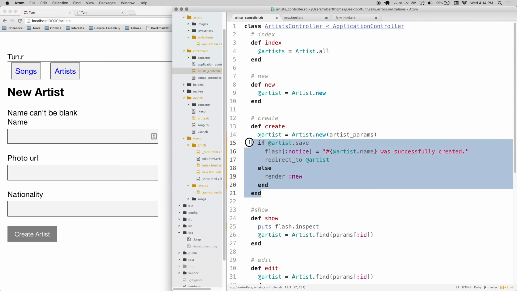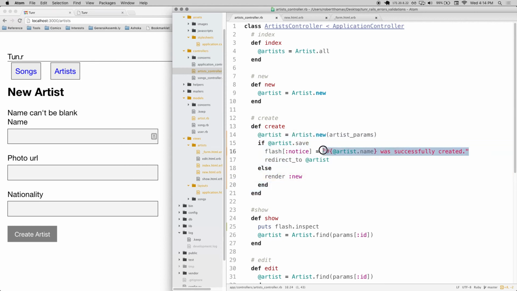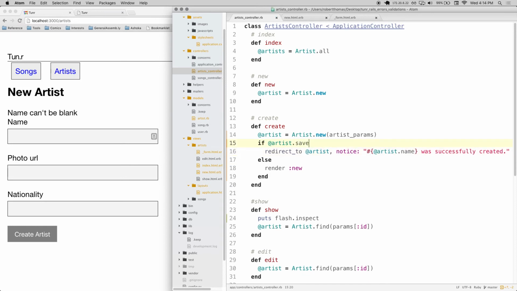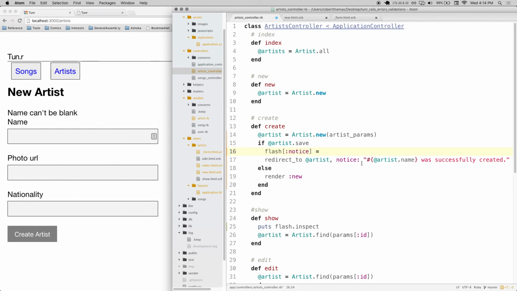All right, so again, this is the right way to do it. If you want to be even righter about it, then you can tidy it up a little bit just by putting the notice in here like we saw before, and that does the exact same thing, just in one less line of code. Two different ways of writing the same thing. Actually, I kind of prefer the first way. I don't really like that way. I like that better. I like separating my things up.